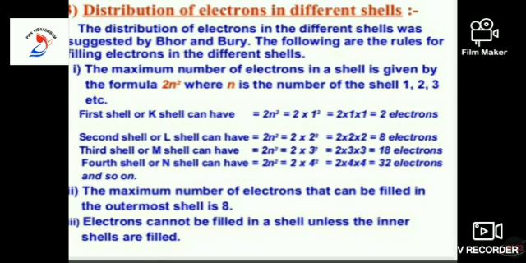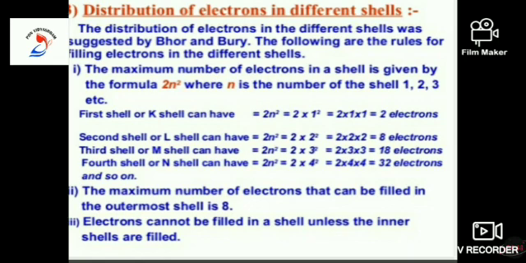The distribution of electrons in the different shells was suggested by Bohr and Bury. The following are the rules for filling electrons in the different shells. Bohr gave the formula 2n squared, where n represents the number of the shell.